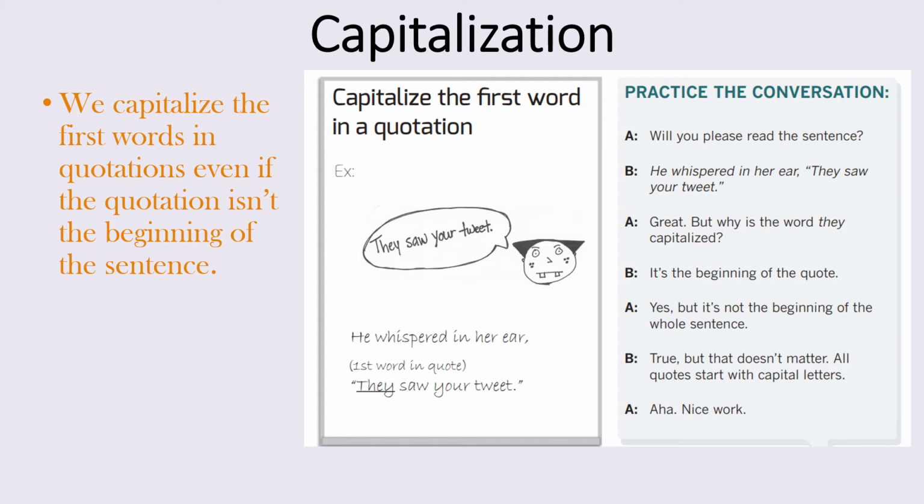If you look at the example, you can think of this as a speech bubble, right? There's the speaker, it's the boy, and in the speech bubble are the words that he's saying. They saw your tweet. That's his sentence. That's why the T gets capitalized, because it's the beginning of his sentence. It's the beginning of the quote.